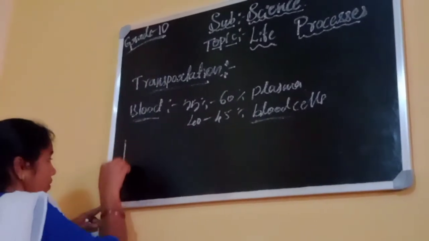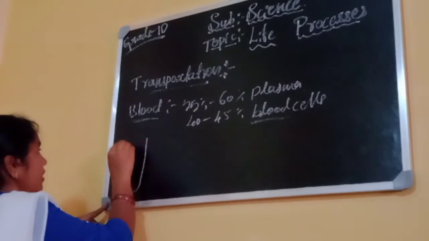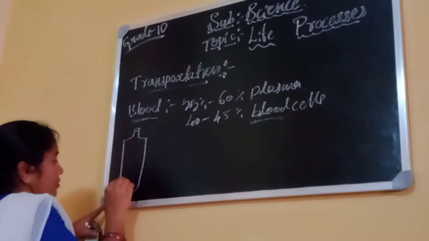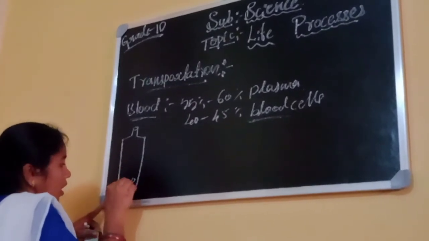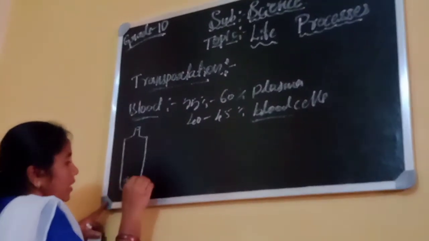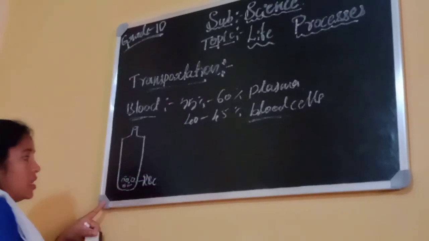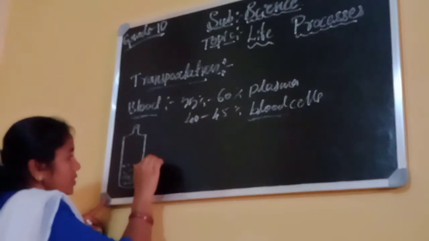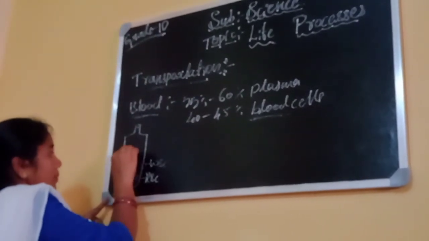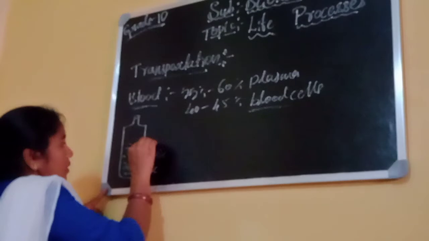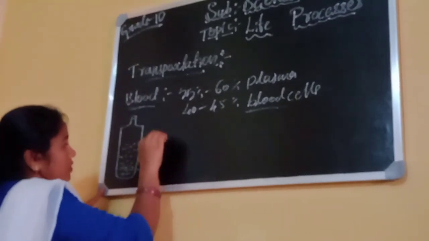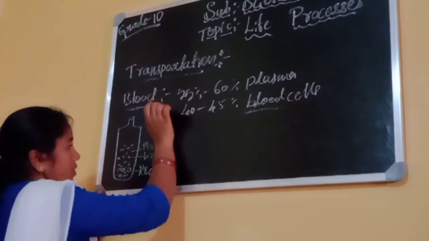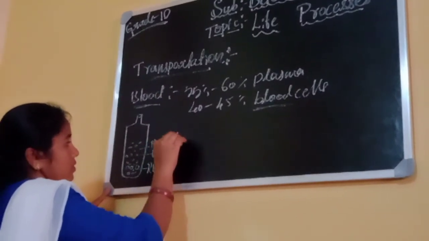See, I have taken one bottle. From that bottle I took some red color particles, that is RBCs, and white color particles also, that is WBCs, and yellow color particles, that is platelets.